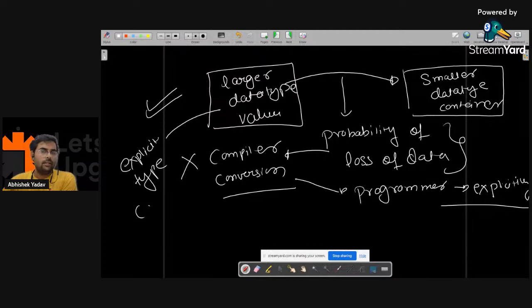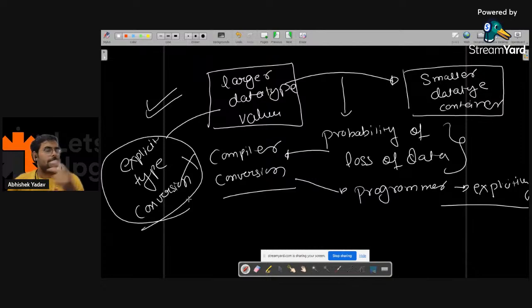When we are transferring a larger data type value to a smaller data type container, there is a probability of loss of data, and this is called explicit conversion. And how will the programmer take care of that part?